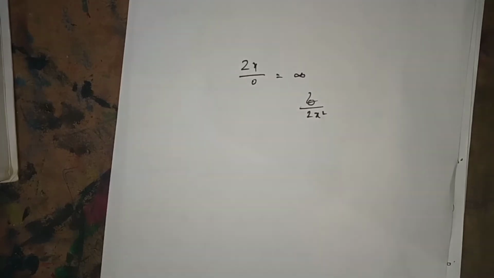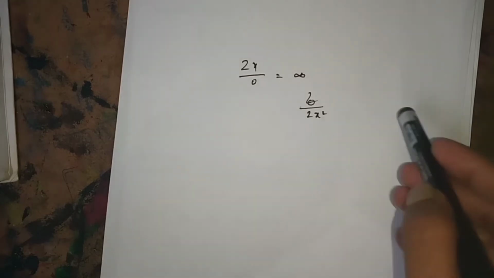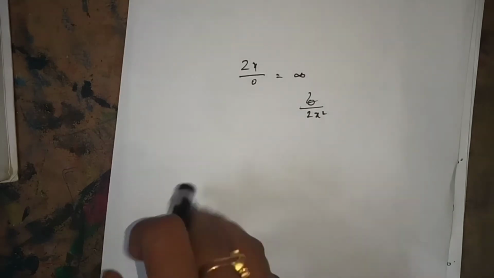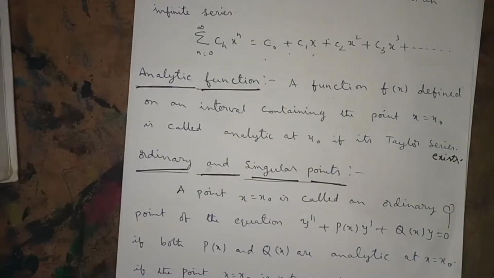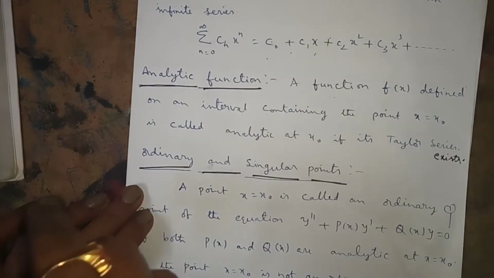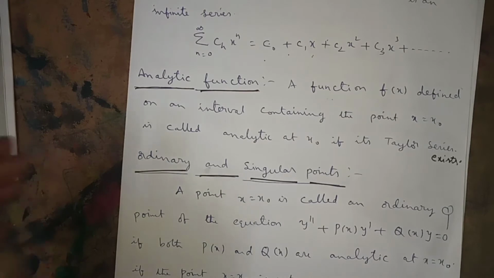Some number, if you get 2 by x square, or 2 by x cube, or minus 2 by 5x square, or 2 by 0, then 2 by 0 is undefined. 0 by anything is 0. If you get like that, that is defined. If the function is undefined, then it is not analytic. If the function is defined, that means you get some number, either 0 or positive or negative, then it is defined, and we say that it is analytic.